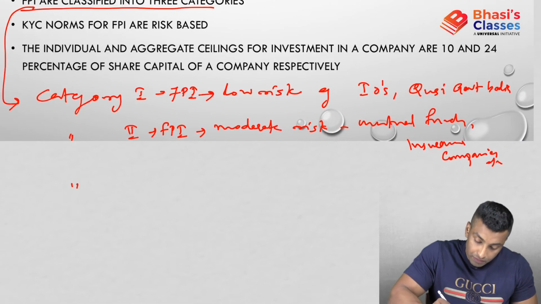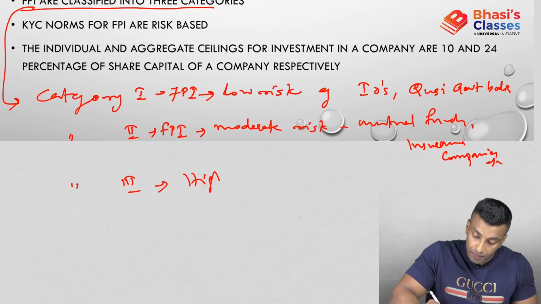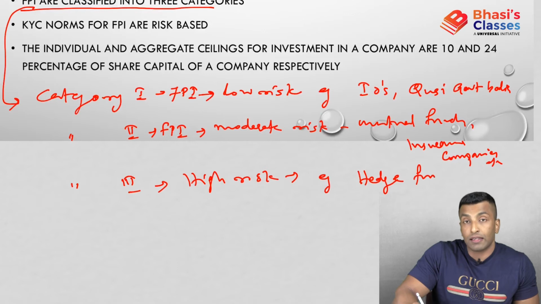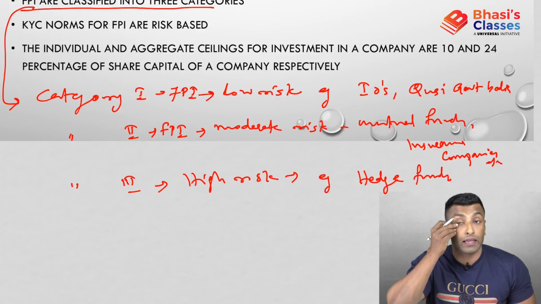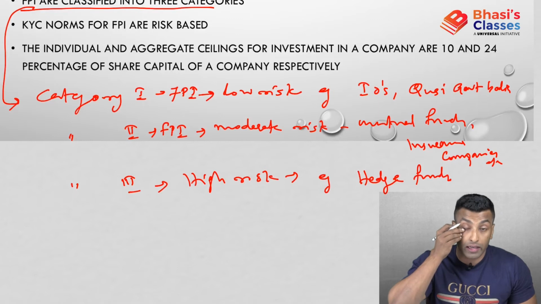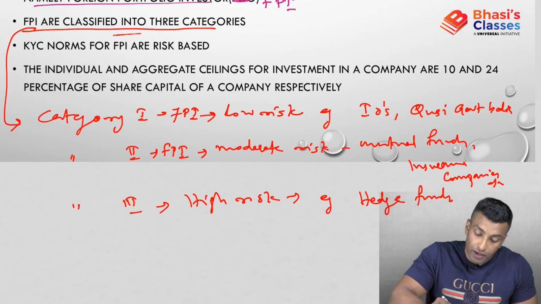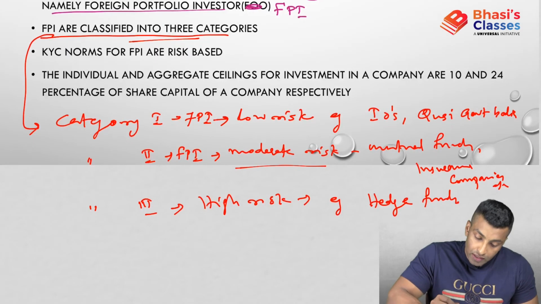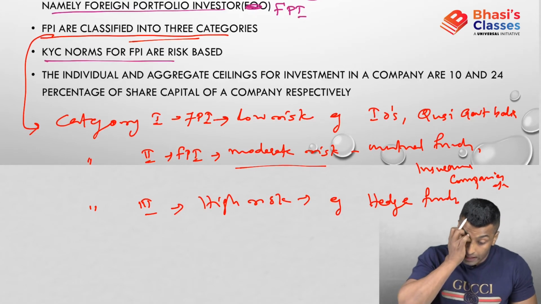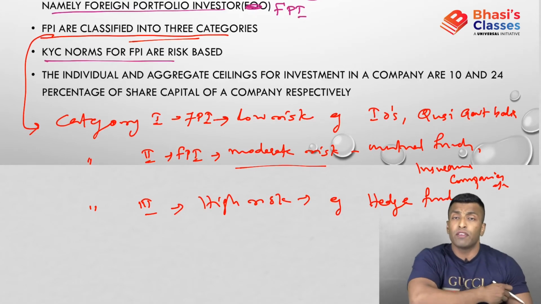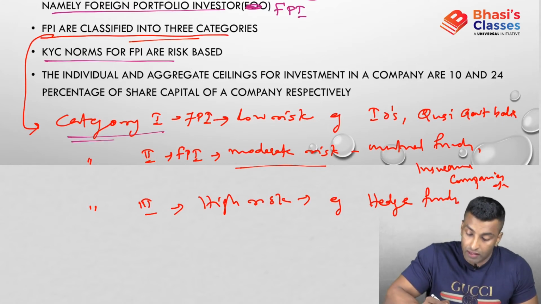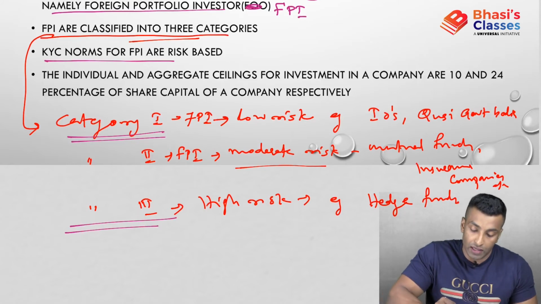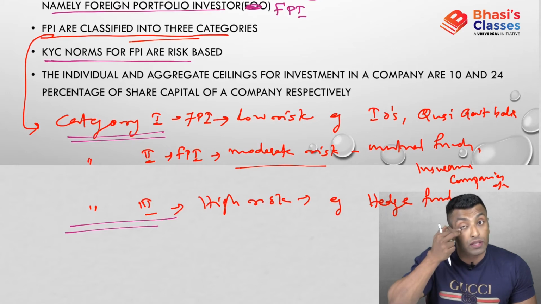Now what about category 3? That is high risk. Examples are hedge funds. We have discussed that in the capital market module already, so I'm not getting into the details of it. So this is the high risk category. So the FPIs are classified into three categories: category 1 low risk, category 2 moderate risk, and category 3 high risk. The next point is that KYC norms for FPI are risk based. It will be very liberal for category 1, where the risk is very low, and it has to be more rigid for category 3, where the risk is more. So KYC norms are on the basis of the risk associated with that particular category.